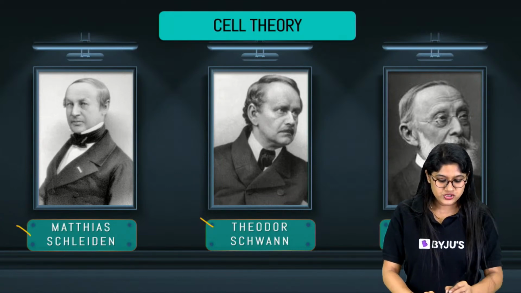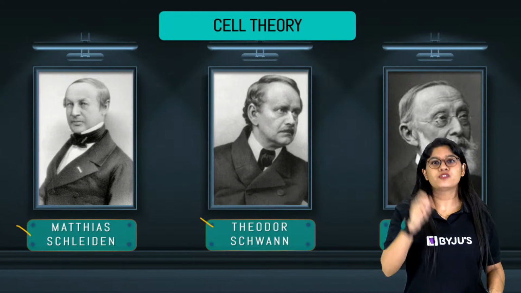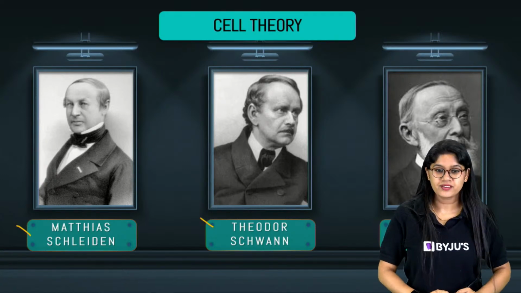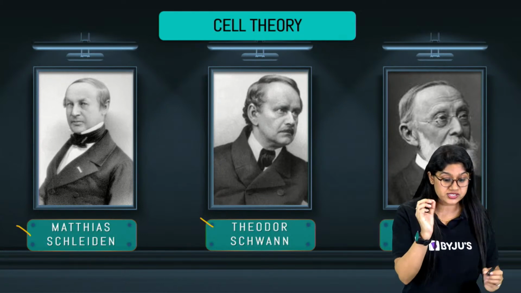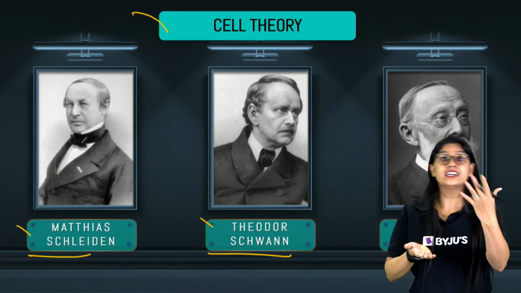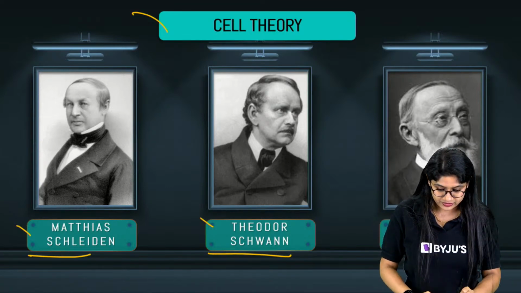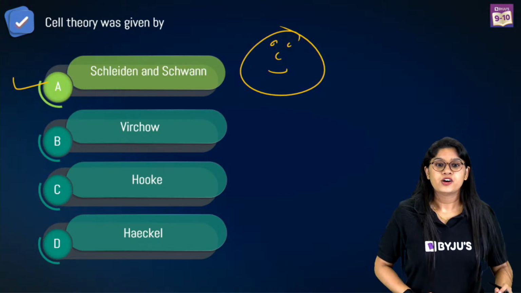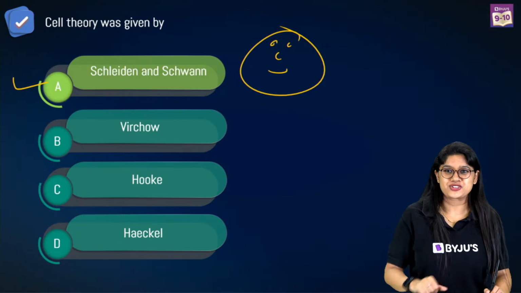Right, everyone? If such a question comes, look at the options, and then you'll be able to pick the correct one. Very good. The first cell theory. If the question is who discovered the cell theory, it will be these two scientists, because Rudolph actually added the point later. He was not the one who actually made it. So option A is the correct answer. Robert Hooke, I think you're asking who is the third person. We've just discussed it, right?